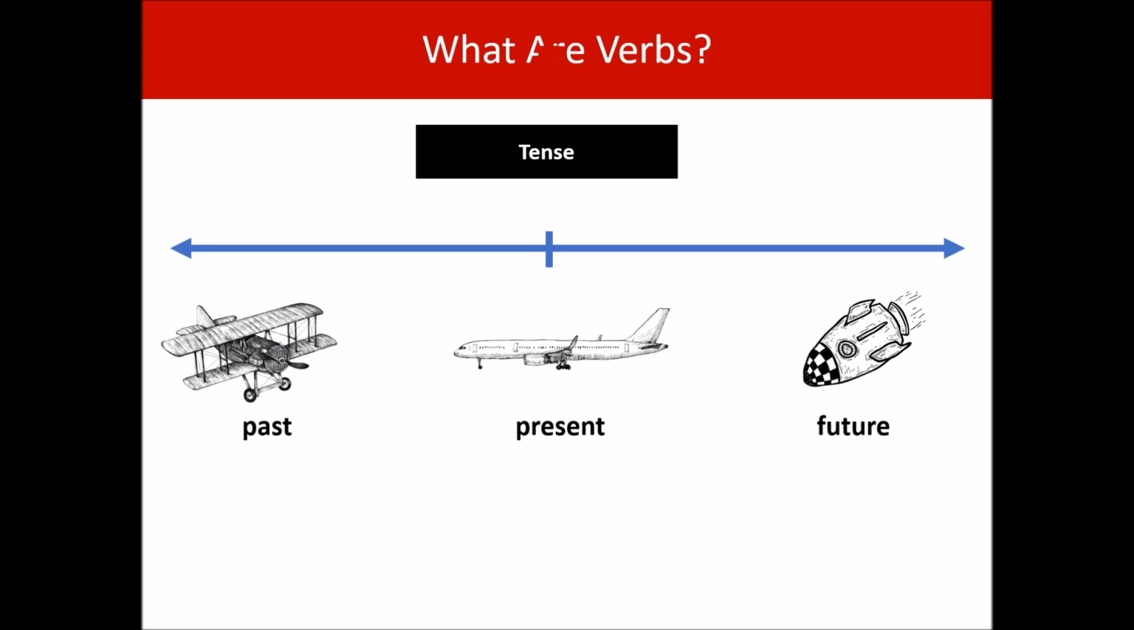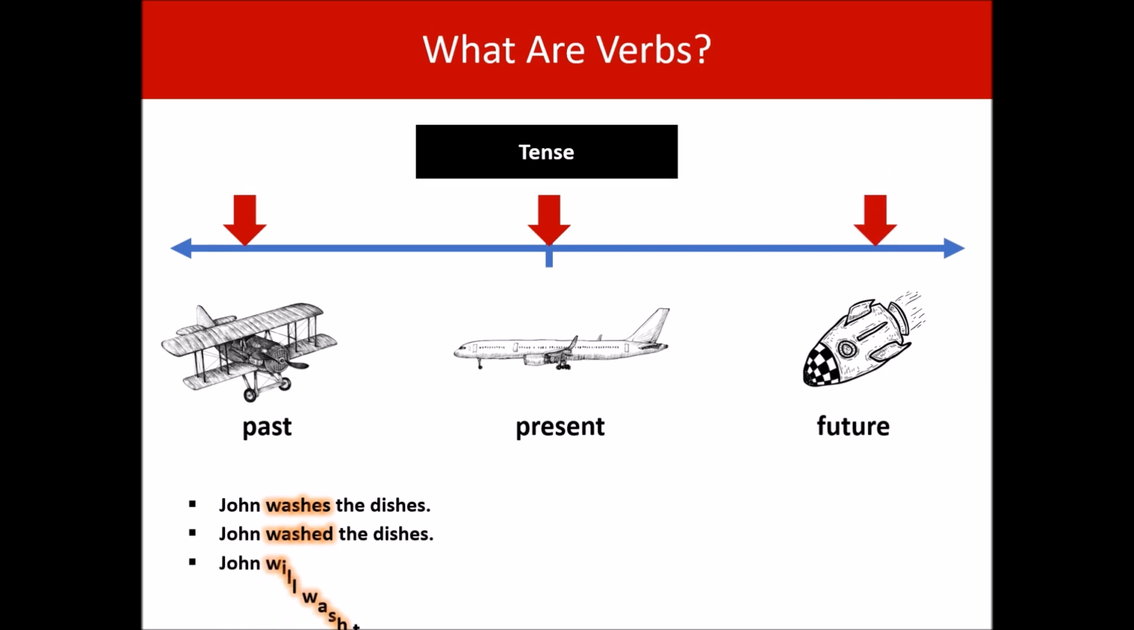When an activity happens in the present, it is said to be in the present tense. For example, John washes the dishes. He's washing the dishes in the present. That is a verb in the present tense. What about if the activity took place in the past? We would have to say, John washed the dishes. Now our verb is in the past tense. And if he does it in the future, John will wash the dishes. Now our verb is in the future tense.